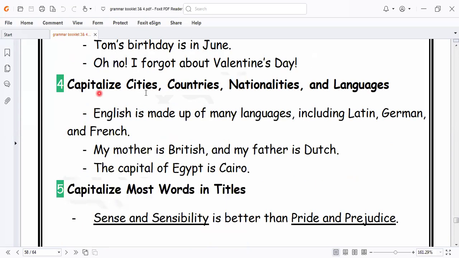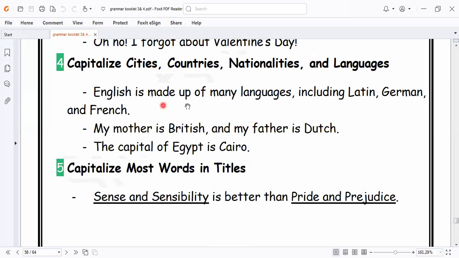There is capitalized cities, countries, nationalities, and languages. Like we said, English is made up of many languages, including Latin, German, and French. So here we write English in capital letter, Latin in capital letter, German in capital letter, French in capital letter. My mother is British. So here British is a nationality, so we write British in capital letter.